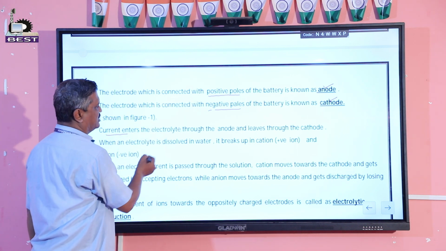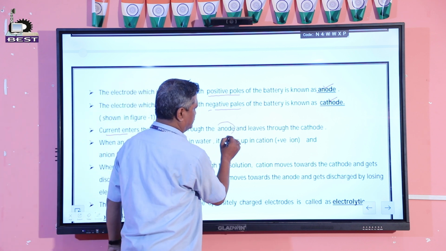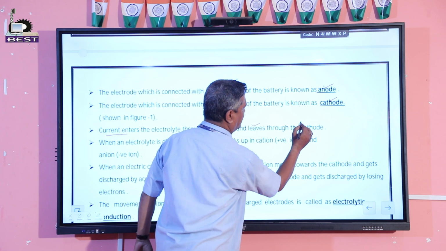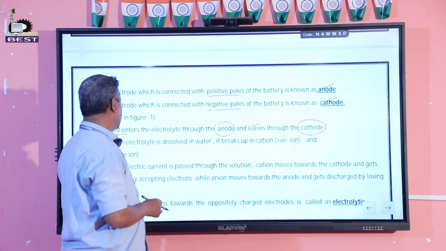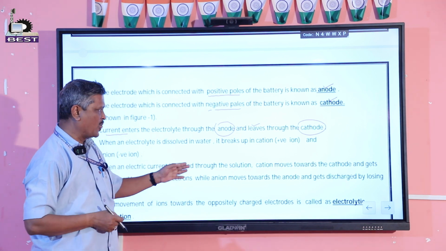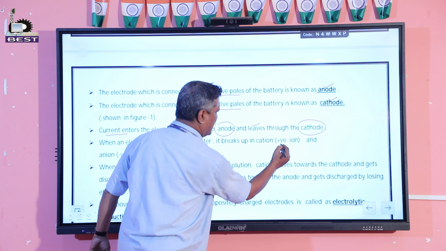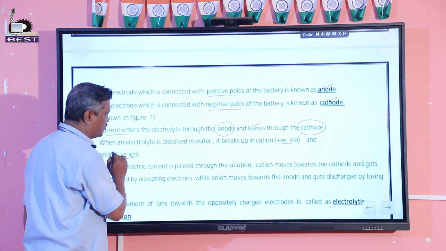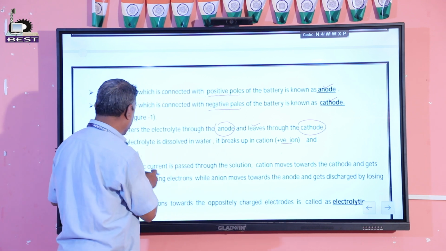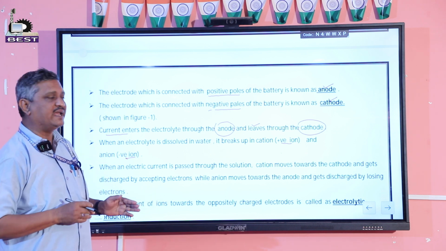Current enters the electrolyte through the anode and leaves through the cathode. When an electrolyte is dissolved in water, it breaks up into positive ions and negative ions. The positive ions are called cations and negative ions are called anions.